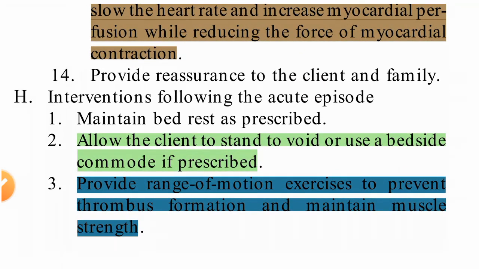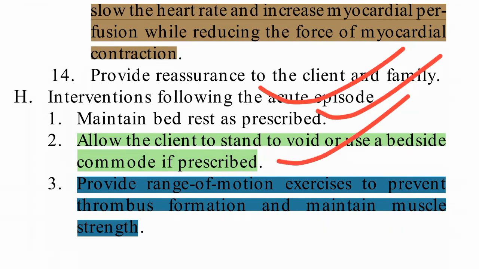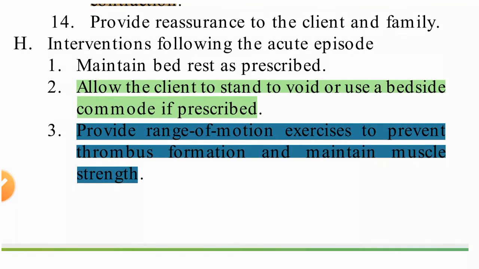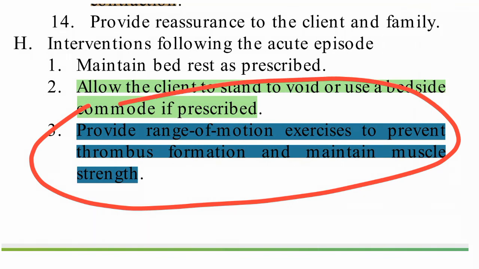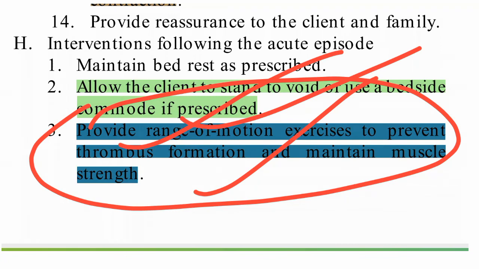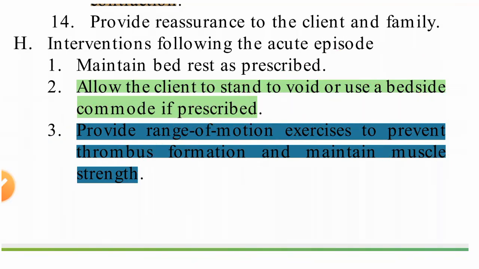Interventions following the acute episode. So for the acute episode, what can we do? Bed rest. Allow the client to stand to void and use a bedside commode if prescribed. So this we can do. Provide range of motion exercises. This is very important, ROM to prevent thrombus formation. If the client is always on bed rest, it will lead to thrombus formation. So ROM he should do, or we should help, for maintaining muscle strength also.